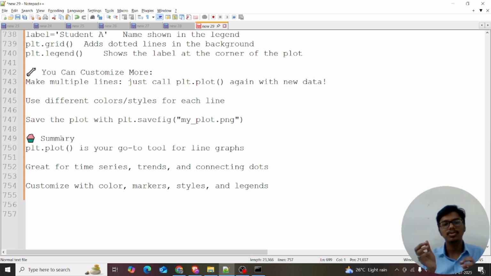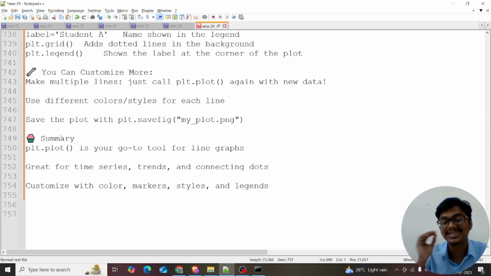plt.plot is your go-to for the line graph. If you want a line graph, use plt.plot. It's great for that, as I just showed, right? Whenever life goes up and life goes down over time, it's time series and trends, like connecting dots. We can customize it with colors, markers, styles and legends. That's all about the video.